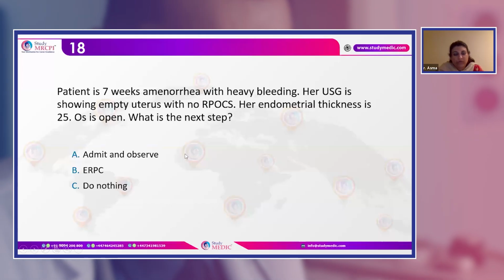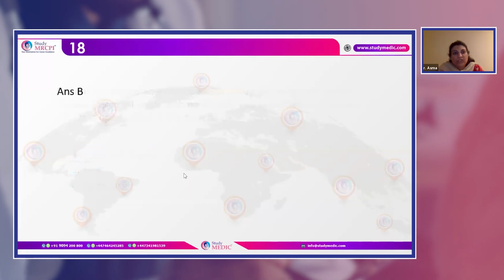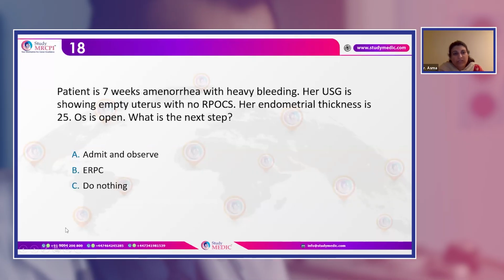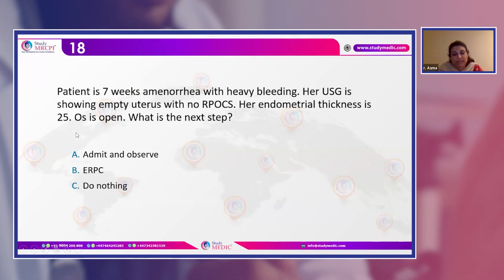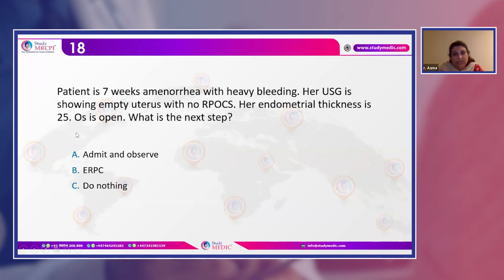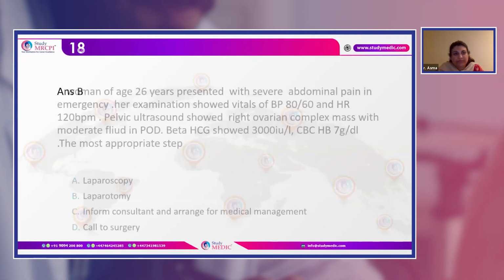Are we going to admit and observe, or do an ERPOC, or are we going to do nothing? So here, the answer is B. We're going to do ERPOC as endometrial thickness is 25 mm. So it's a big RPOC that is still there, and you're going to do the ERPOC of the patient.